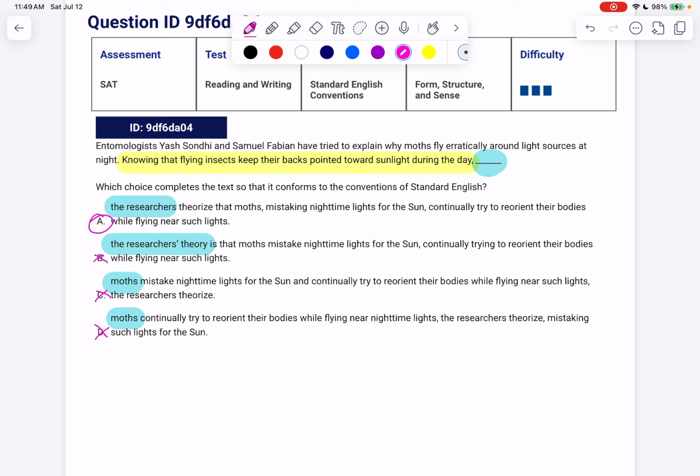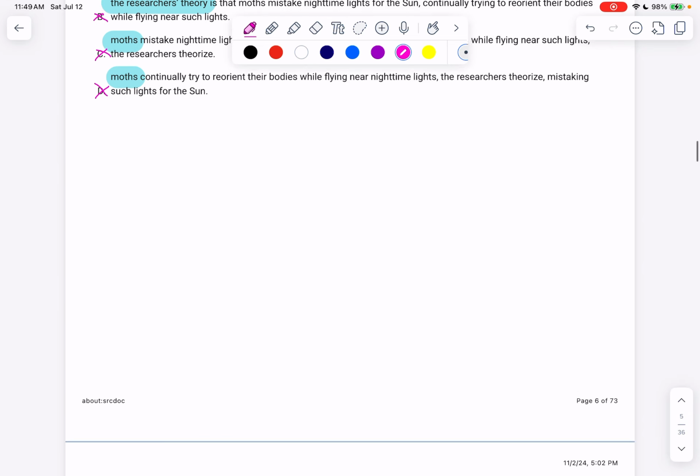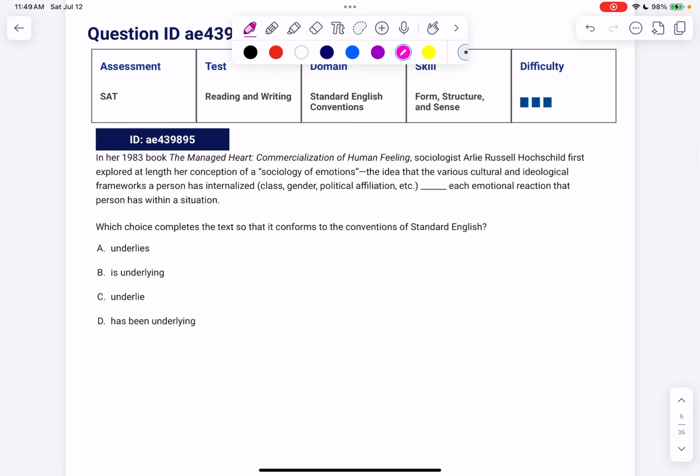So these can be really fun if you ask yourself what is being described by that phrase and put it right after. The issue with modifiers, the thing I highlighted in yellow, is that they themselves don't indicate who they're talking about. So placement becomes really important. All right, let's look at another one.